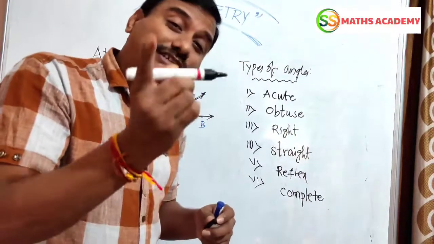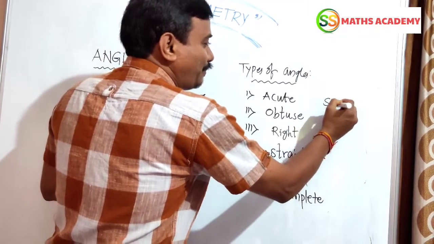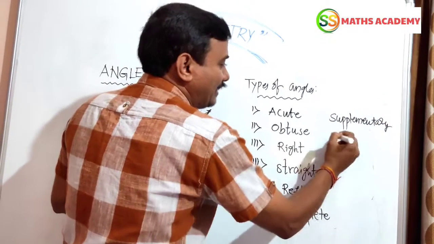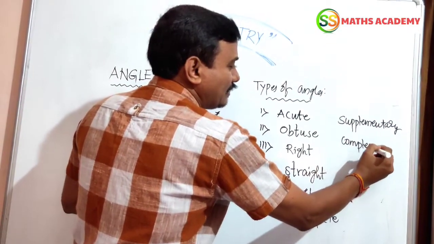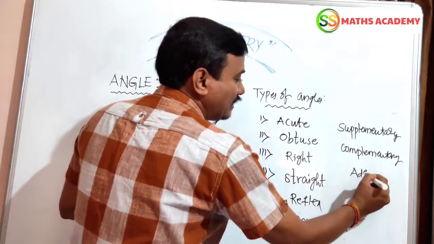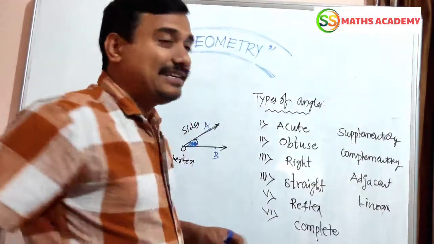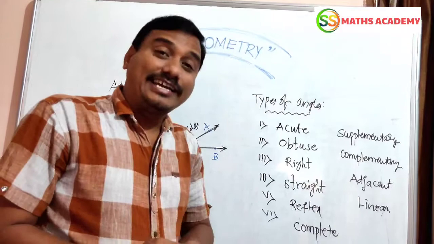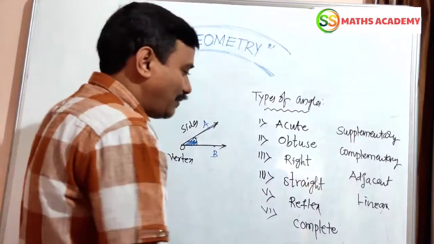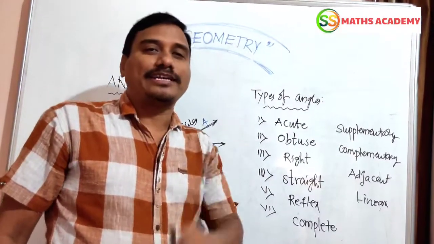Yes, some other types of angles are also there. What are they? Supplementary angles and complementary angles and adjacent angles and linear pair of angles. These are also very important angles which we are going to discuss in our future classes. First I am going to explain these 6 important angles today in my class.